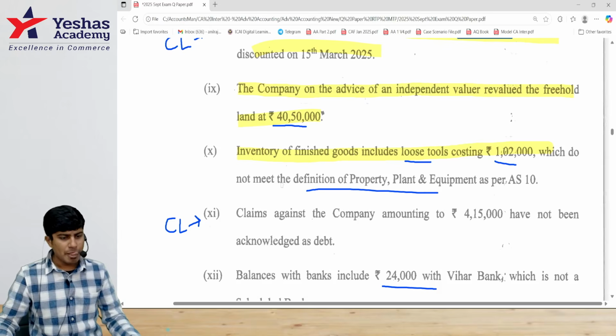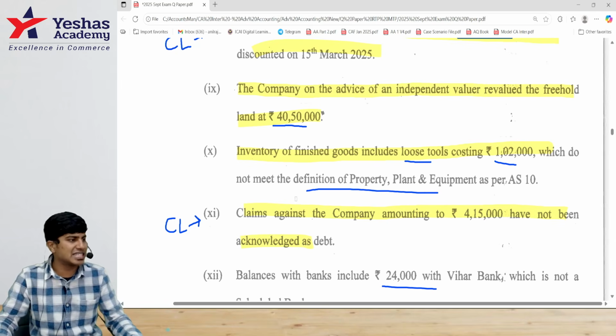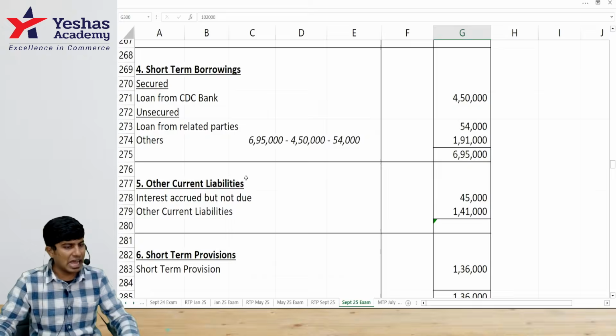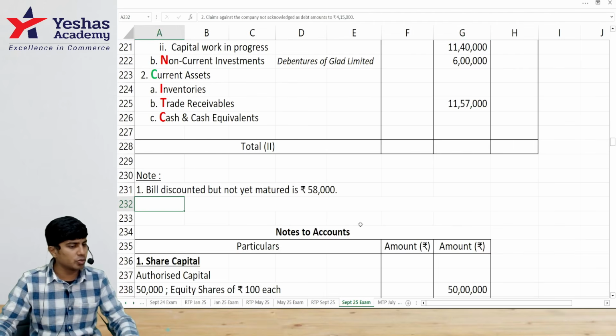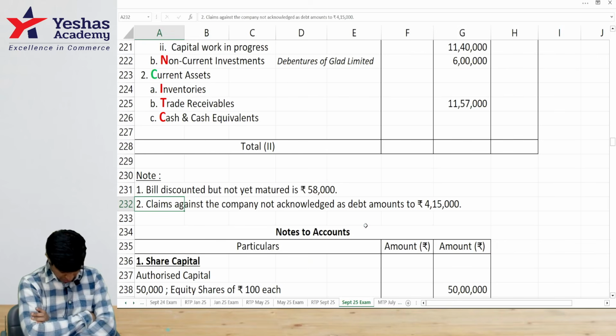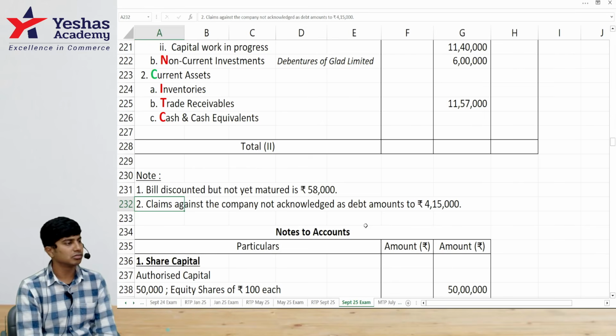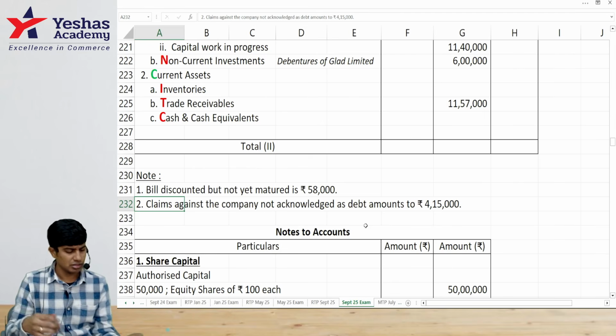Presentation only, yeah. Then claims against the company not acknowledged as debt. One more item requiring separate disclosure as contingent liability, 4 lakh 15. I've already disclosed one contingent liability. I'll disclose one more. Claims against the company not acknowledged as debt, 4 lakh 15,000. Got it? Say something. Yes.